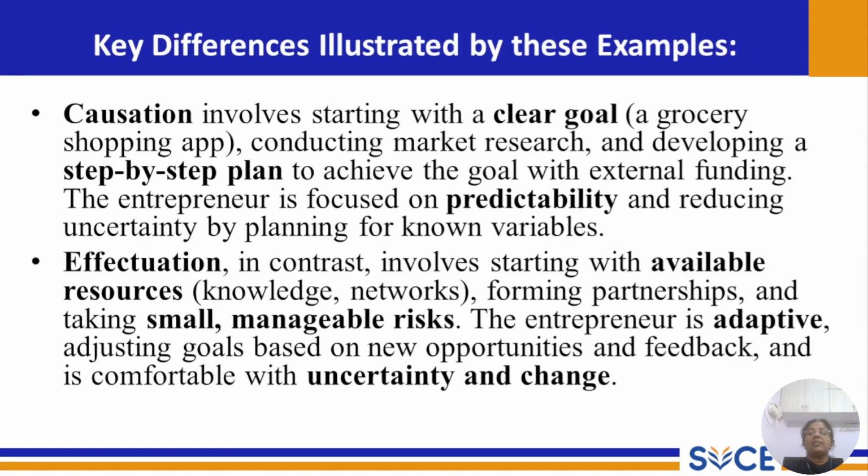Key differences illustrated by these examples. Causation involves starting with a clear goal, that is, the grocery shopping app, conducting market research, and developing a step-by-step plan to launch the product or achieve the goal with external funding. So, the entrepreneur is very much focused on predictability, thus reducing uncertainty by planning for unknown variables.